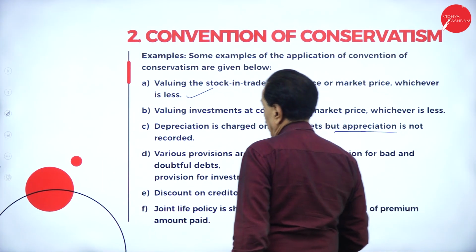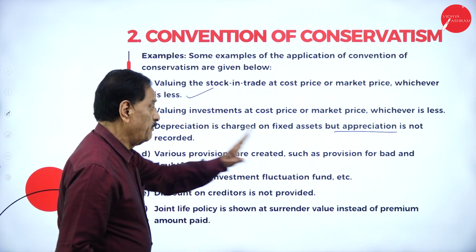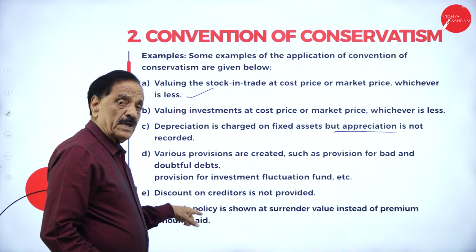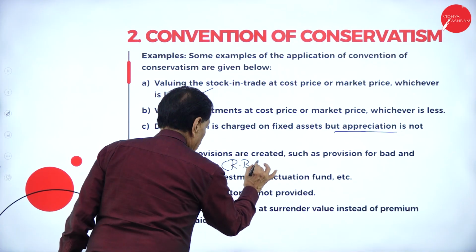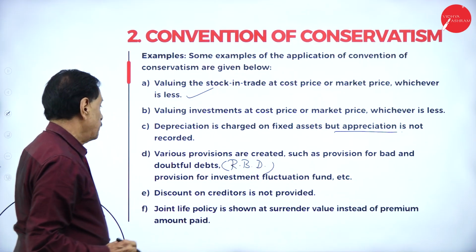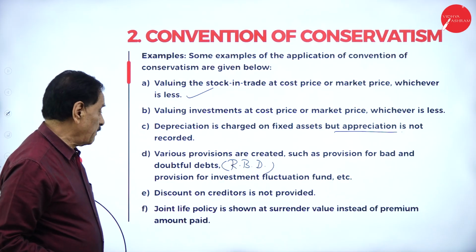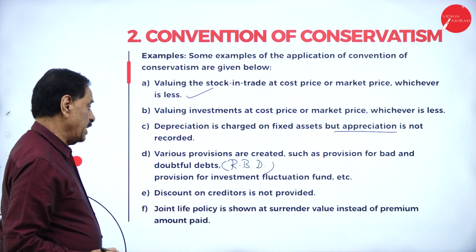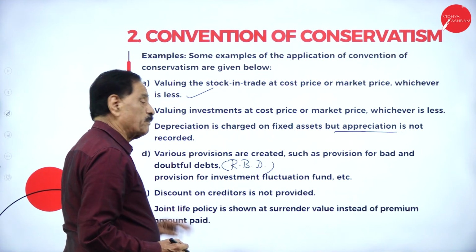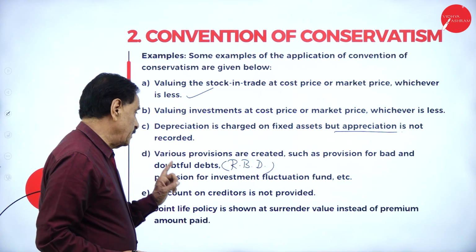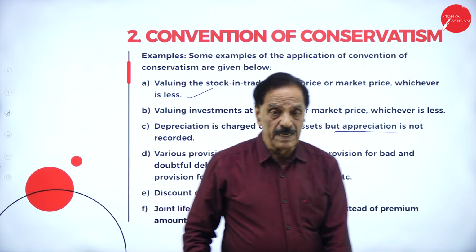Various provisions are created, such as provision for bad and doubtful debts, which is called RBD, reserve for bad and doubtful debts, and provision for investment fluctuation fund. Discount on creditors is not provided. Joint life policy is shown at surrender value instead of the premium amount paid. So the joint life policy will be shown at surrender value, not whatever premium has been paid.